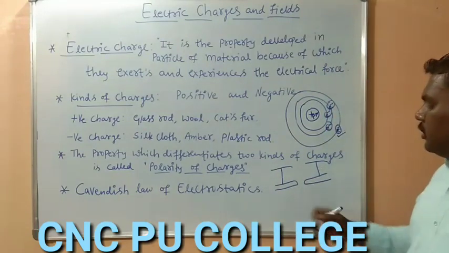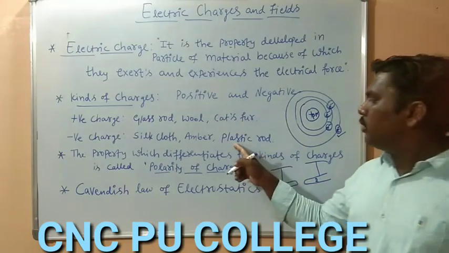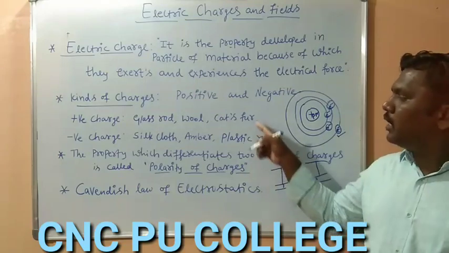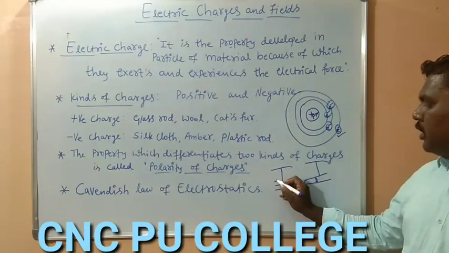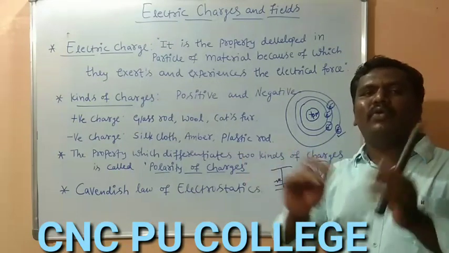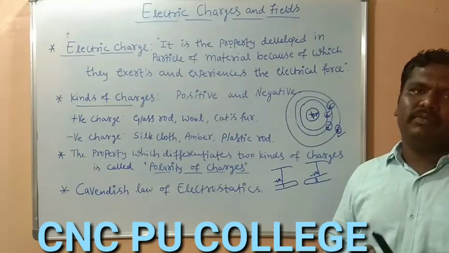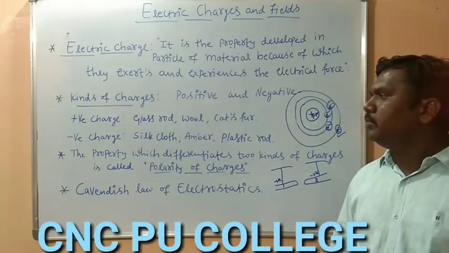So let us consider this is the first plastic rod and this is the second plastic rod. Both the plastic rods, after rubbing against the cat's fur, acquire negative charge. So this is negatively charged, this is negatively charged, so they are moving away from each other. So let us have one more observation.